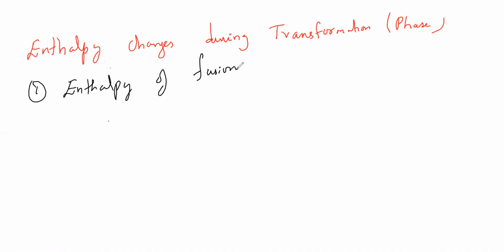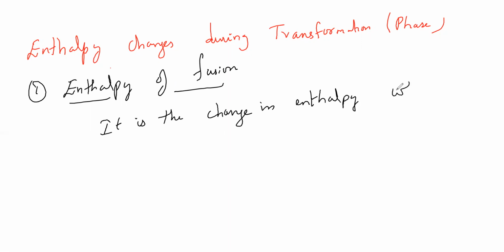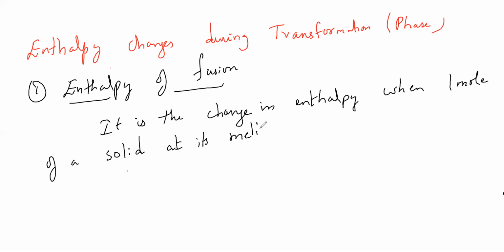Okay, so enthalpy of fusion means the change in enthalpy when one mole of a solid at its melting point is converted to liquid.